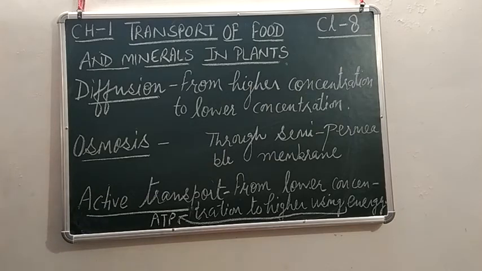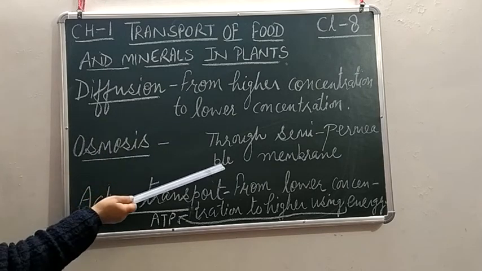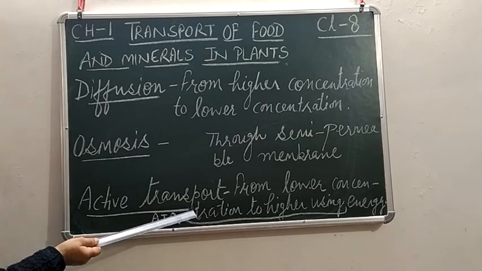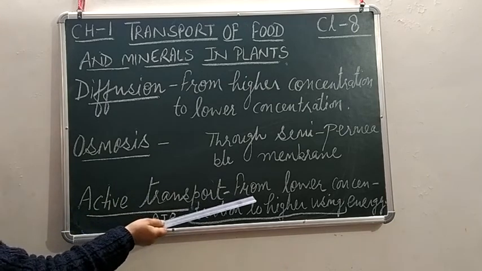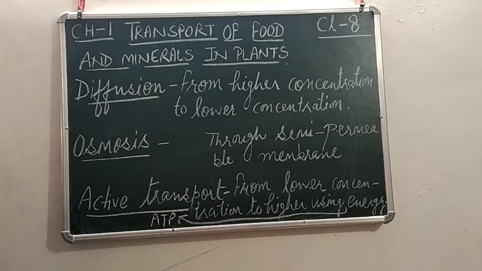Third very important process, active transport. What is active transport? Now see, in these two processes, there is no utilization of energy. But active transport is the movement of minerals. You know, gases will move by diffusion, water will move inside by osmosis, but plants also need minerals. So, mineral salts which are present in the soil will move from lower concentration. Lower concentration, why? Because these minerals are in more amount inside the roots and they are in less amount in the surrounding soil. They are already present inside the roots.